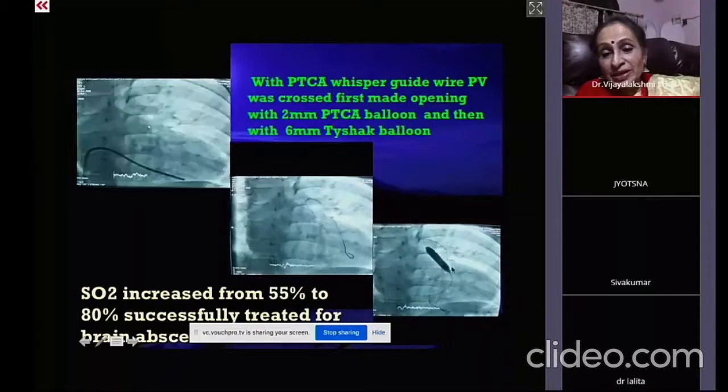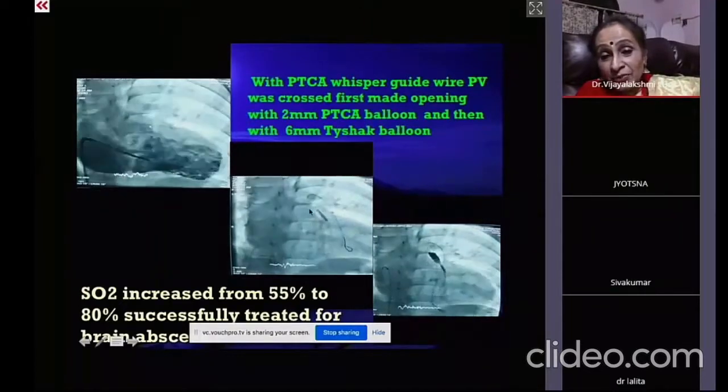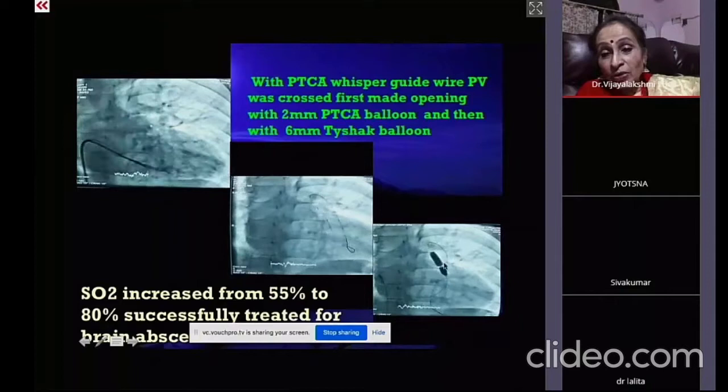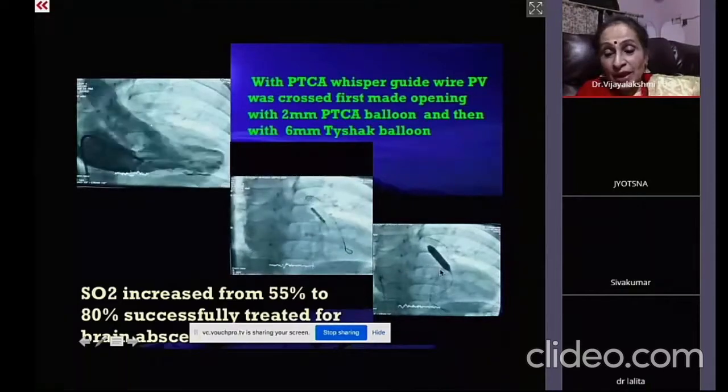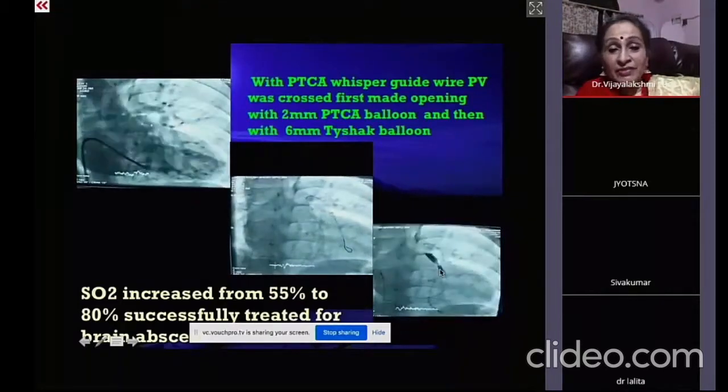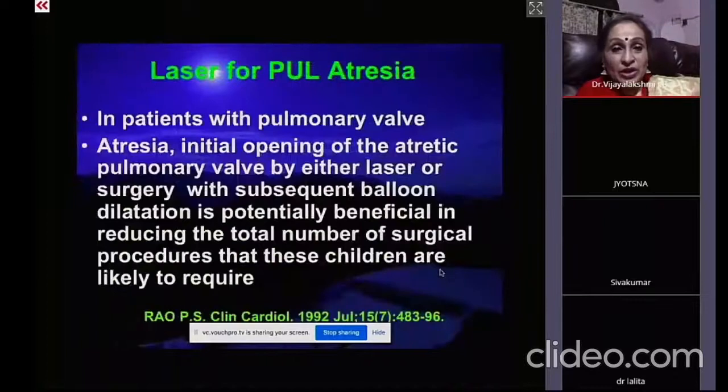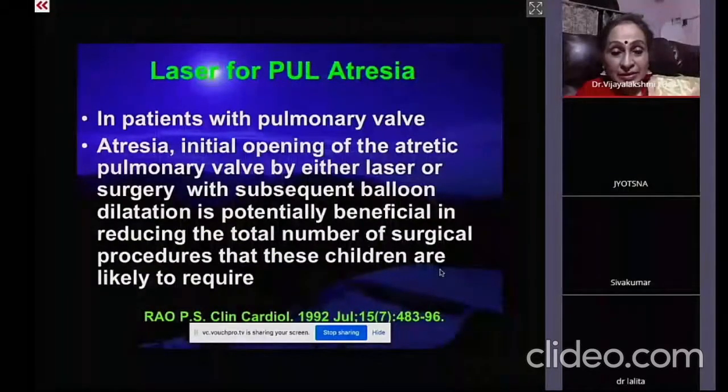And you can see that in spite of making the way with the PTCA balloon, how tight the stenosis is. And this child did very well and underwent surgery. So this is the laser thing.